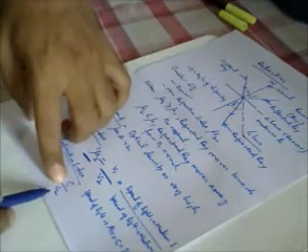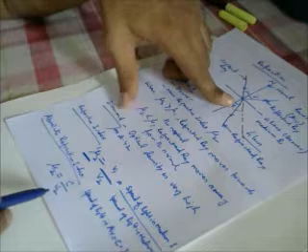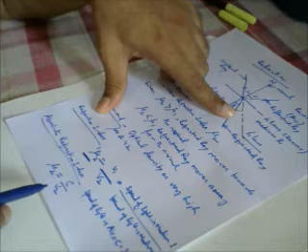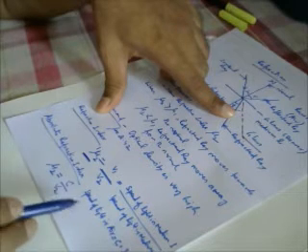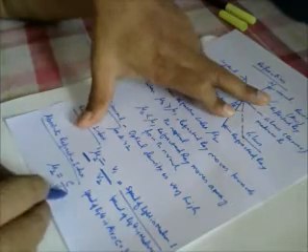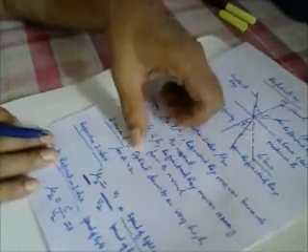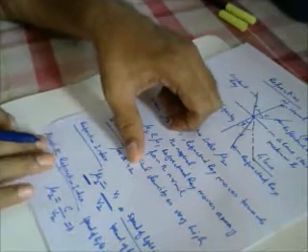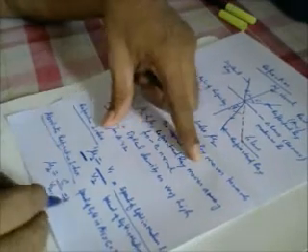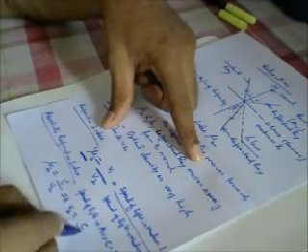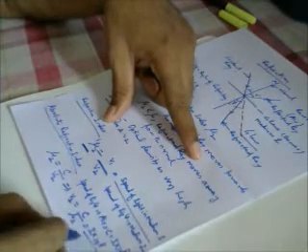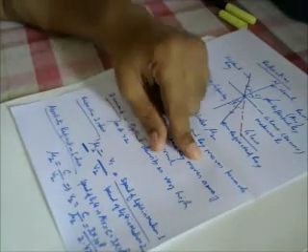So the velocity of light in the second medium, which is more dense, will be smaller than the speed of light in a rarer medium. From here, suppose I have already told that diamond has a refractive index of 2.42. It means the speed of light in diamond, this v2, is equal to C by mu2, which is equal to 3 into 10 power 8 divided by 2.42.